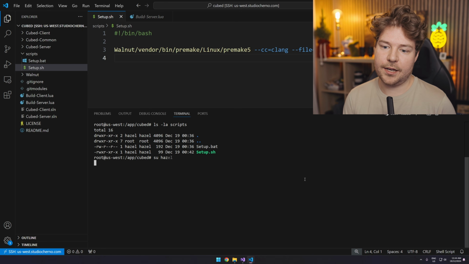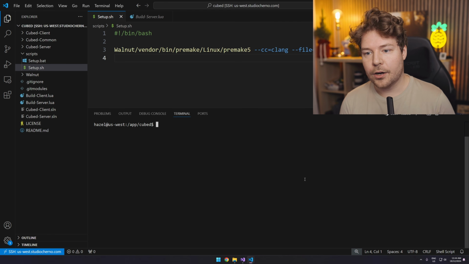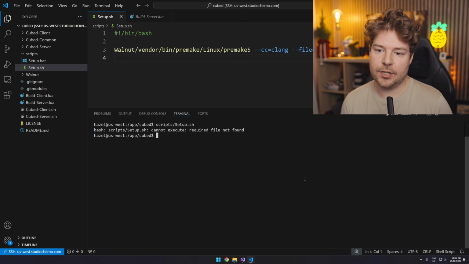So let's switch back to Hazel. Yeah, and you can see I don't get any colors. So yeah, probably just like a bash configuration thing. Okay, so now I should be able to run setup.sh. Okay, cannot execute, required file not found.